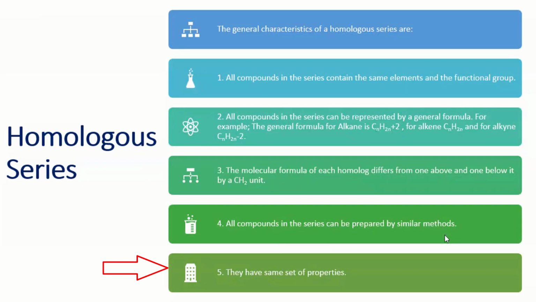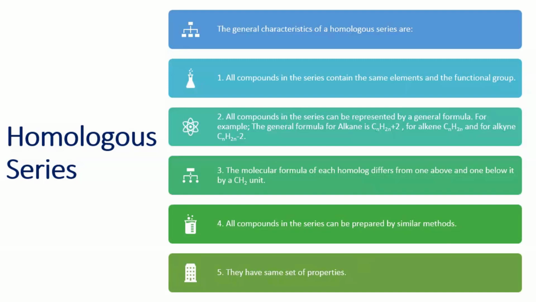For example, in the alcohol series, methyl alcohol, ethyl alcohol, propyl alcohol, all having the same functional group, generally have the same kind of method of preparation. And in the end, they have the same set of properties, because as I said, chemical reactions depend on the functional group. So all the compounds in a series have the same functional group, so their chemical properties and reactions will be the same.